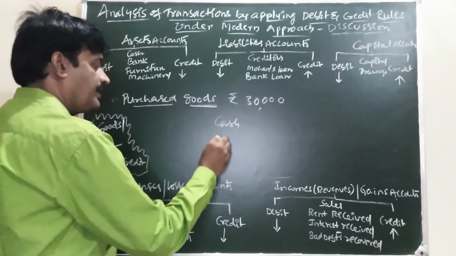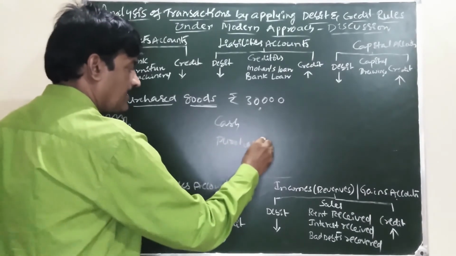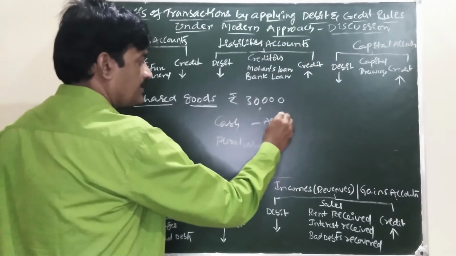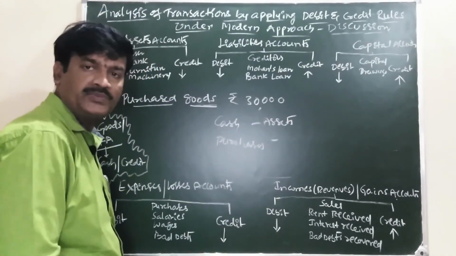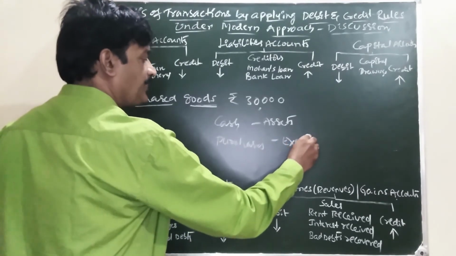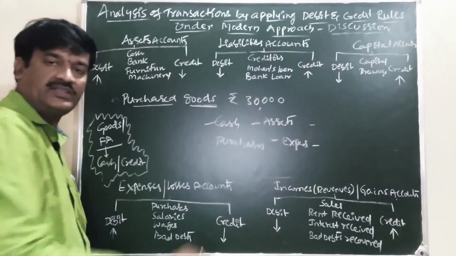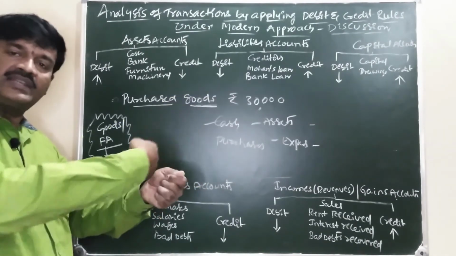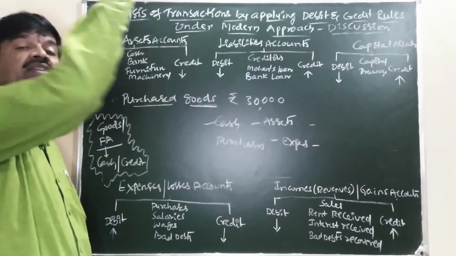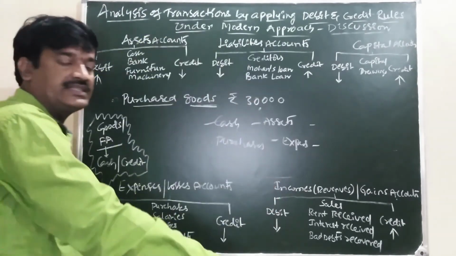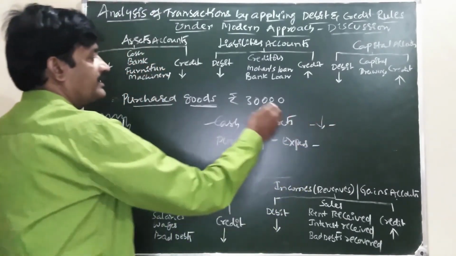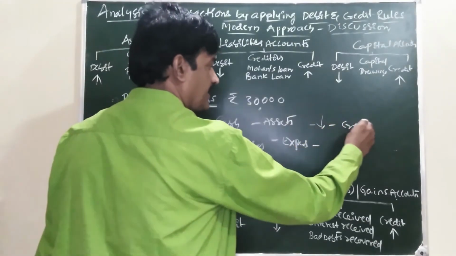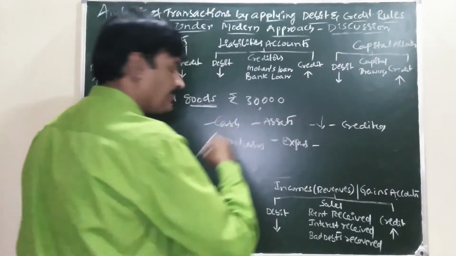Cash and purchases. Cash comes in assets account. Purchases comes in what? Purchases comes in expenses. Concentrate on cash. When we are purchasing goods by giving cash, concentrate on cash. Our cash is increasing or decreasing? Our cash is decreasing. Decrease in asset is what? Is credited.